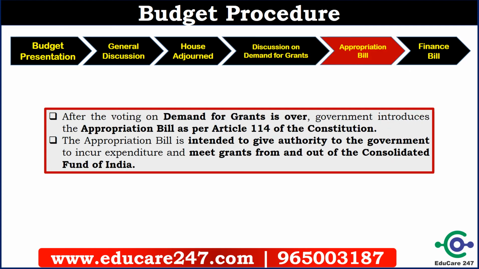After the voting on demand for grants is over, the government introduces the appropriation bill as per Article 114 of the Constitution. We have already discussed that the appropriation bill gives authority to the government to incur expenditure and meet grants out of the Consolidated Fund of India. So basically it permits the government to take money from the Consolidated Fund of India for different projects.